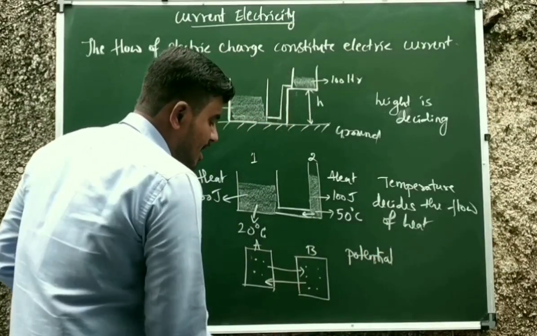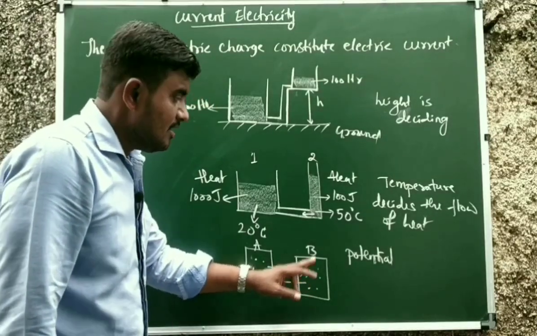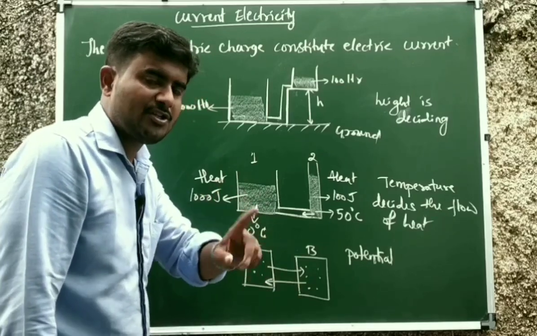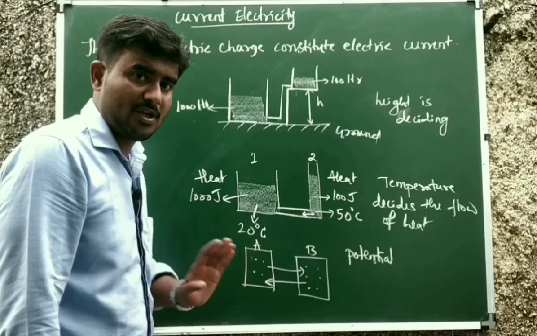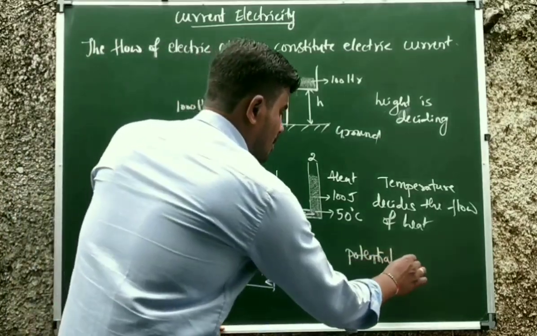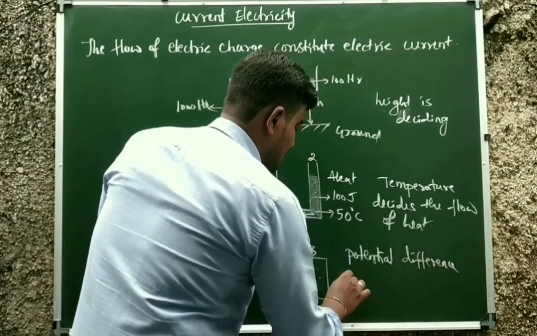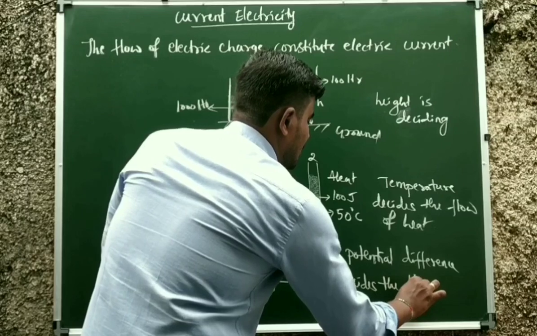If A and B have the same potential, then electric charge will not move. If either A or B has more potential than the other, then and only then will charge transfer take place. Otherwise, it won't. Therefore, potential difference decides the flow of charge.